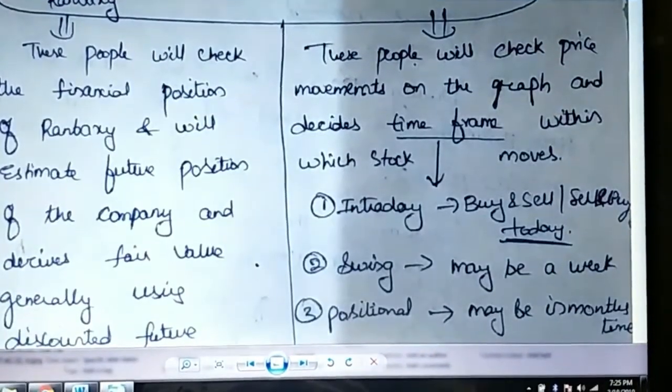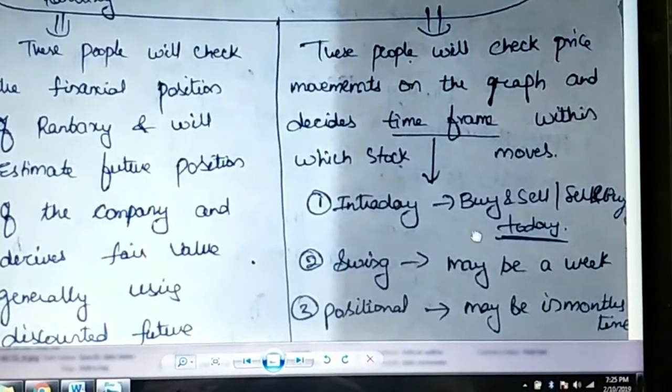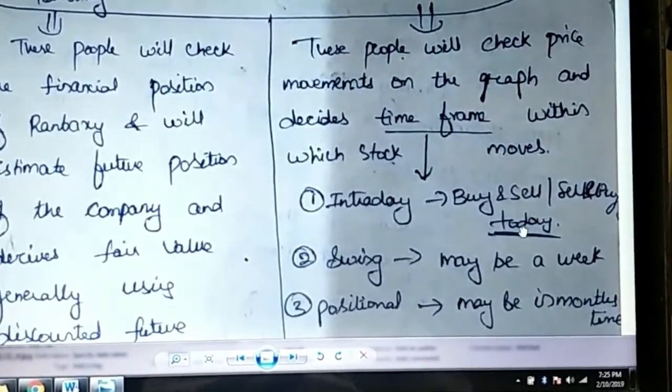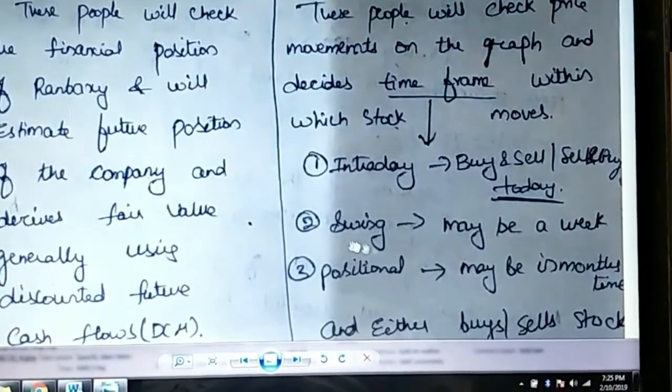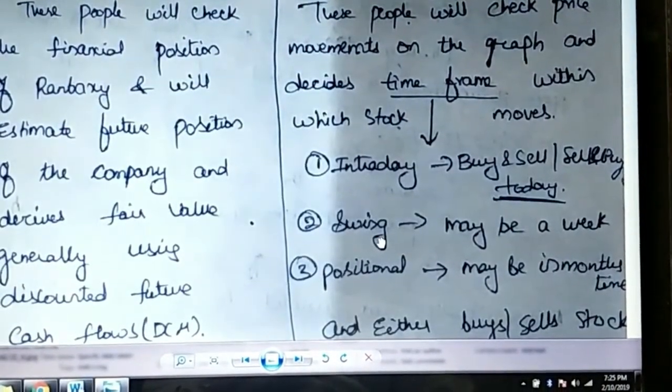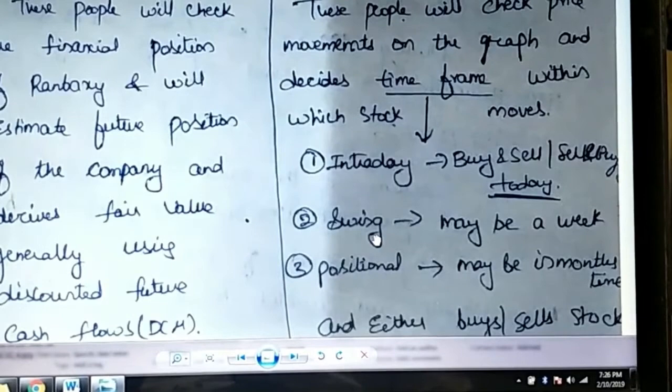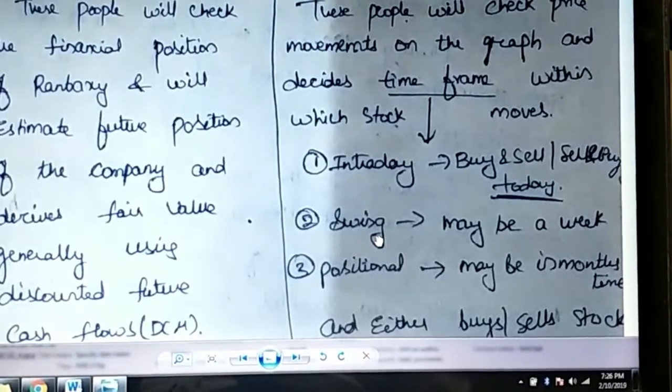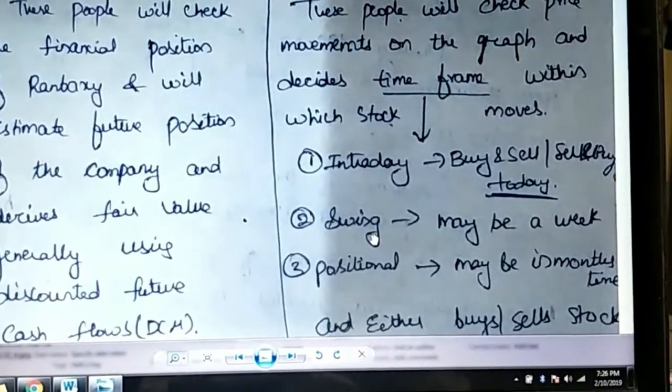Like some people expect that this news will have an impact on only today, so they will do intraday. It means buy and sell today only. It will be closed today only. Some people will do swing trading if they believe that the news will have impact over 5 days. Like today it will increase, tomorrow also increase, day after tomorrow also it will be increasing because of the news.